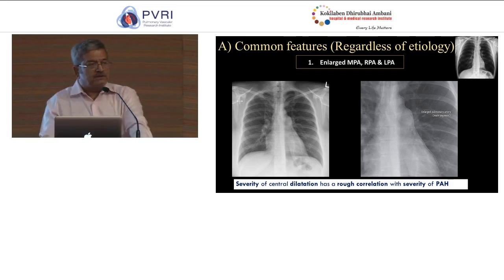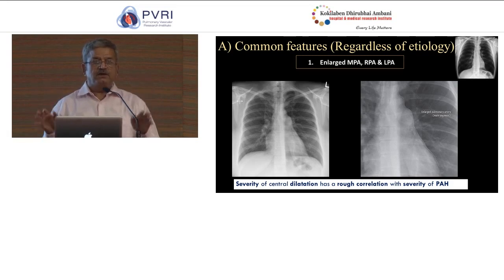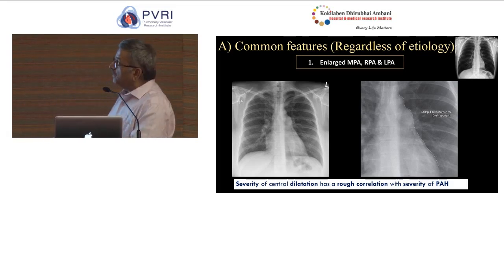there are some features in a chest radiograph that are common. Irrespective of the etiology of pulmonary hypertension, you would see them. So let's try and see some of them. So when you see a chest radiograph, as you can see here, the first abnormality which you would, for some reason I am unable to control this mouse here.